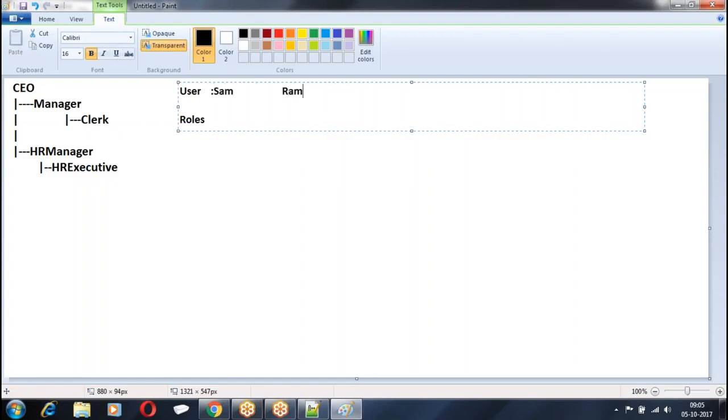These are the users whom I have. What are the roles given to them? Shyam, manager. Ram, clerk. Wilson, clerk. Faraz, HR manager. Then we have HR executives.